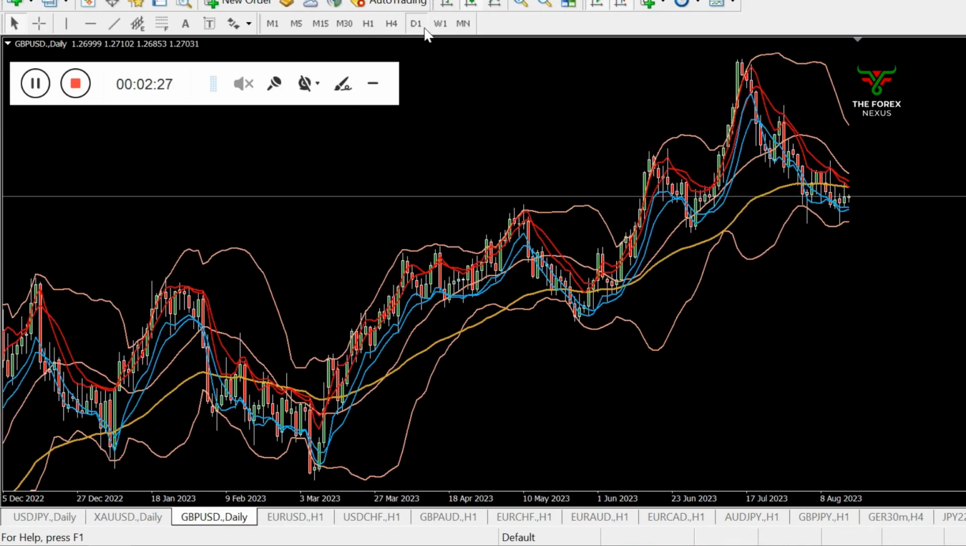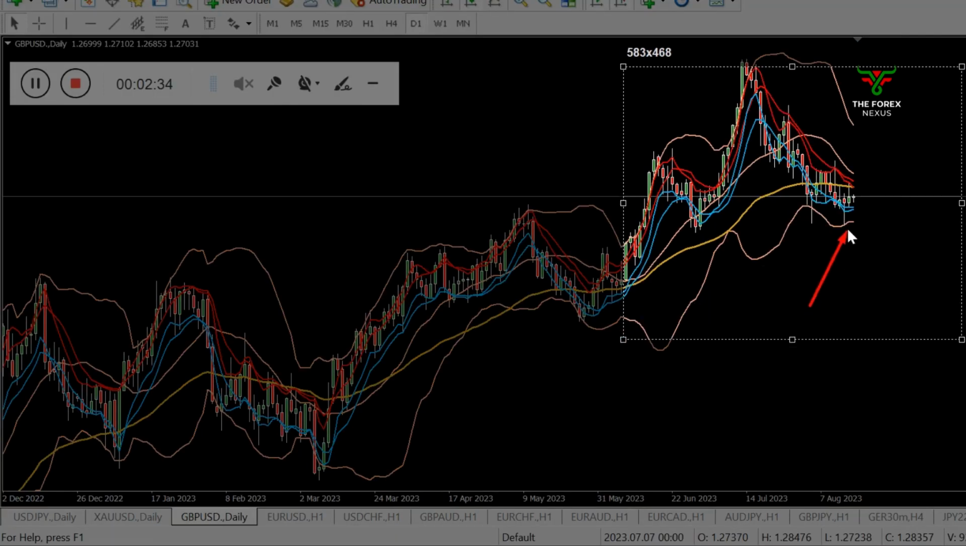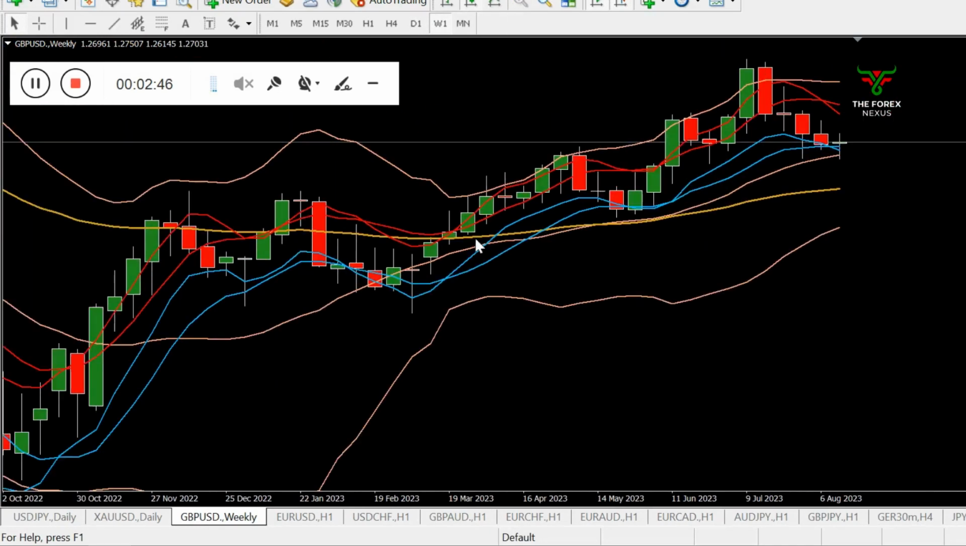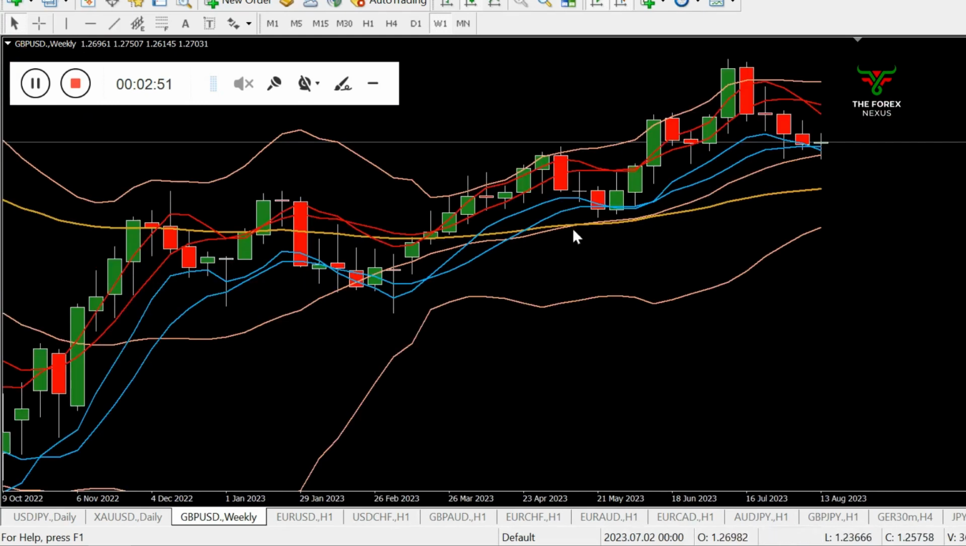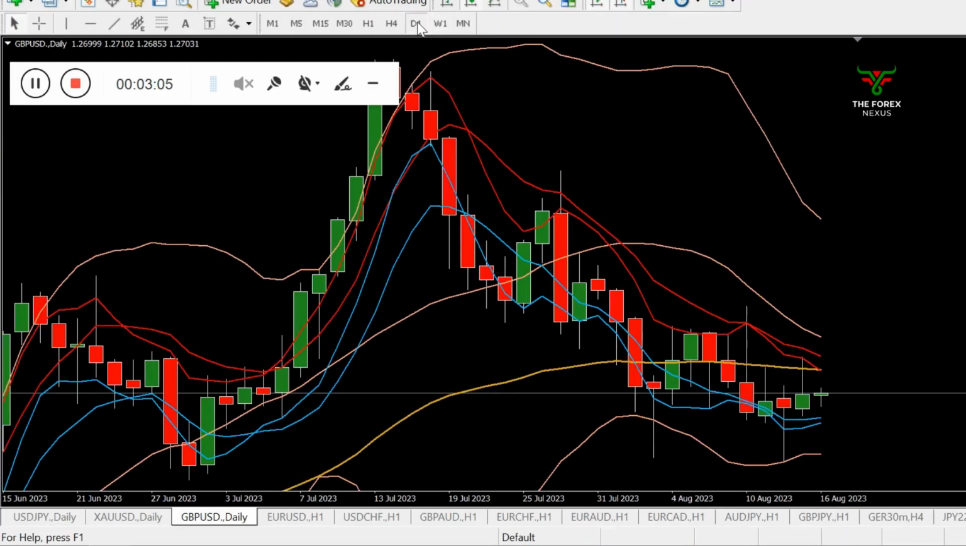GBPUSD on daily time frame got rejection from the Bollinger Band lower band. Here we got the rejection, so we need to check the daily and weekly time frame. On weekly time frame you can clearly see we got the CSM, but the Bollinger Band is flat. Weekly re-entry, that might be a weak re-entry.